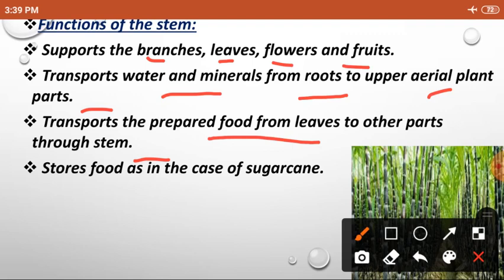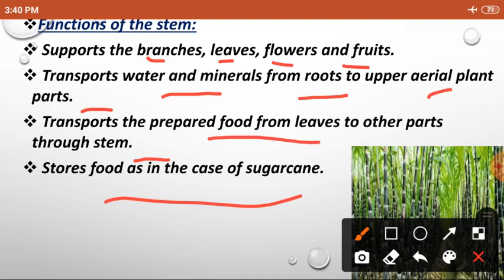Yes, and in some plants like sugarcane, it stores food. Okay, what we are eating during the Pongal time, that is a stem. Sugarcane is a stem.